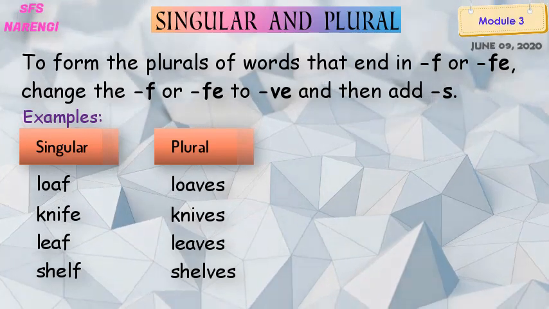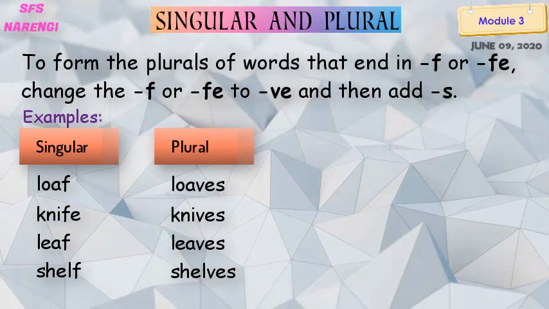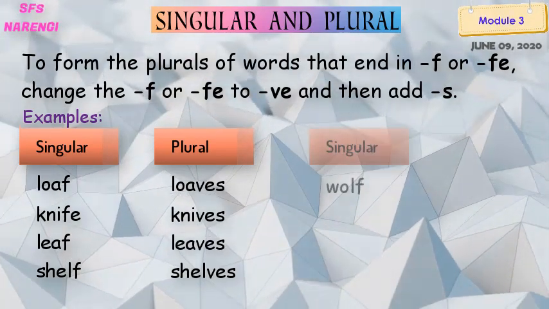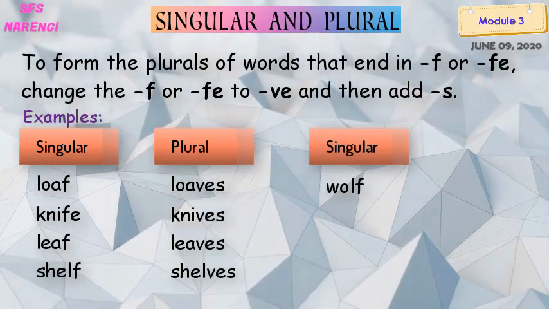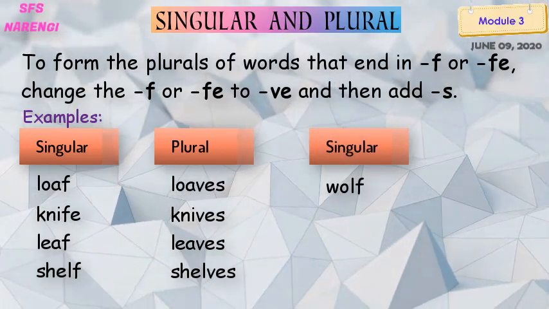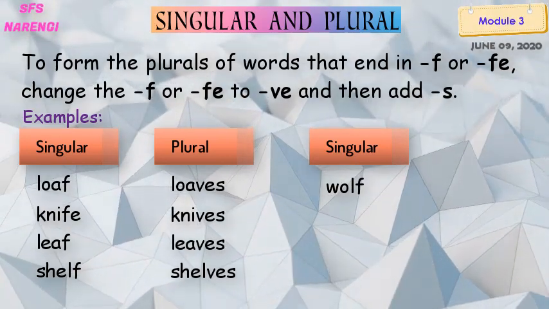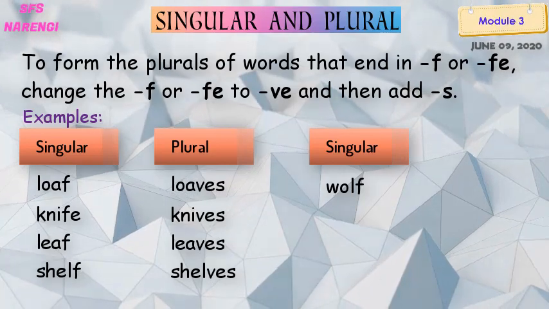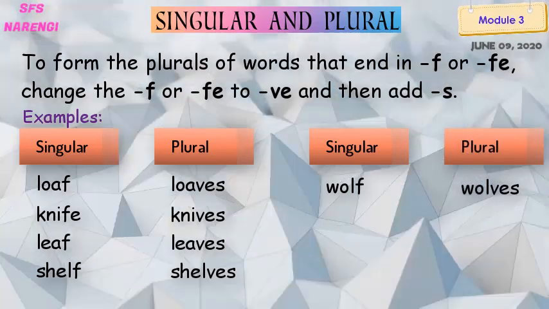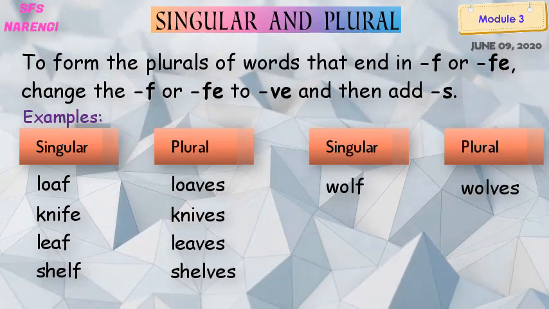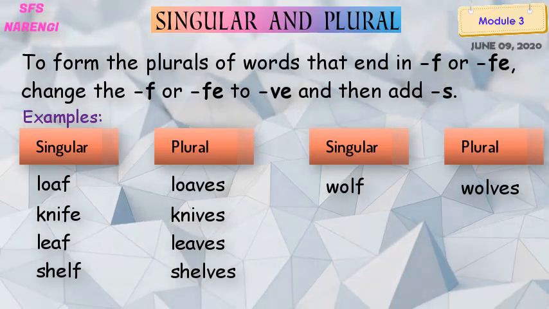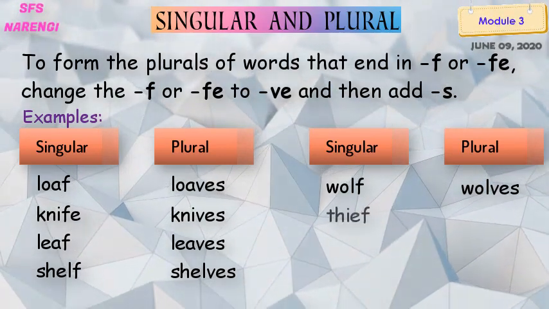S-H-E-L-V-E-S. Selves. Yes. Third example, wolf. W-O-L-F. Remove the F, add V-E at first, then S. Wolves. W-O-L-V-E-S. So the fourth example is thief.